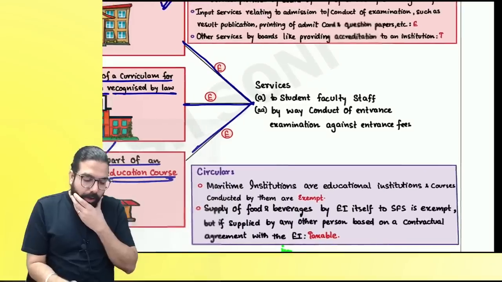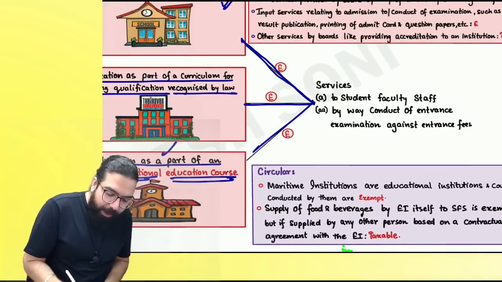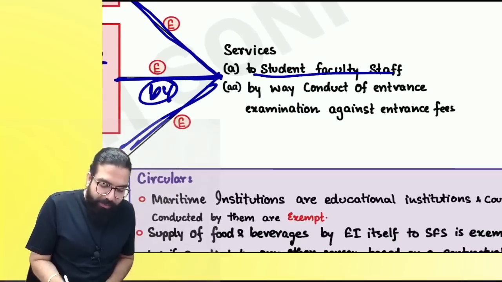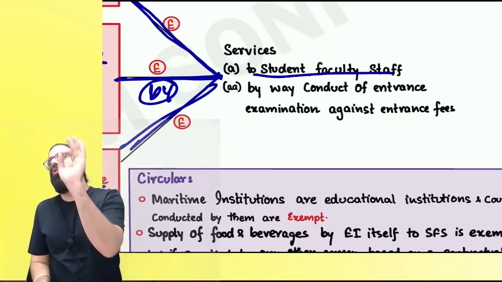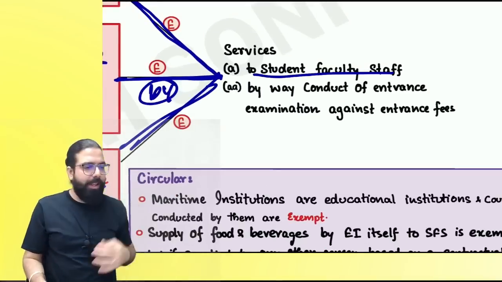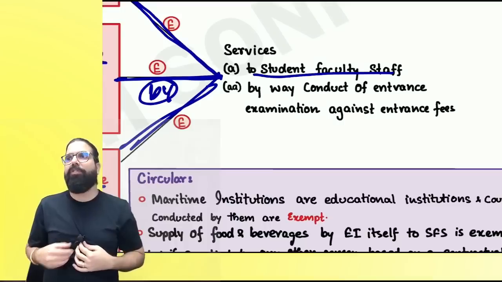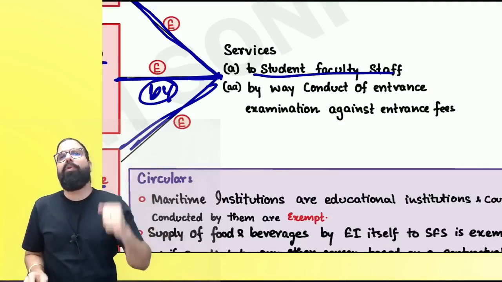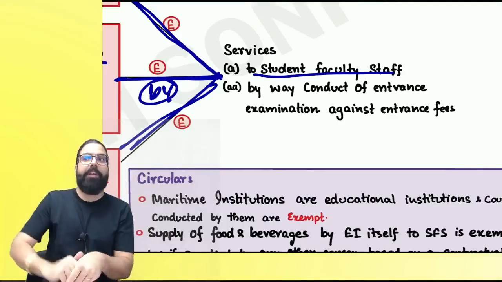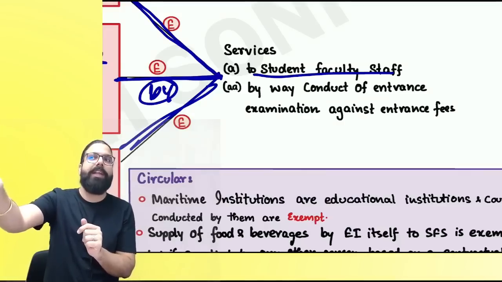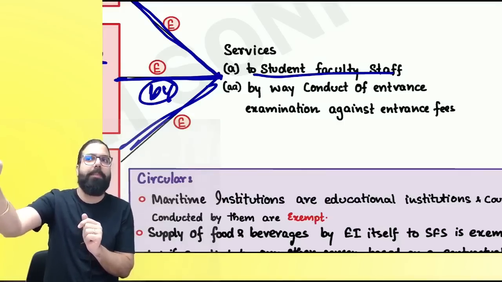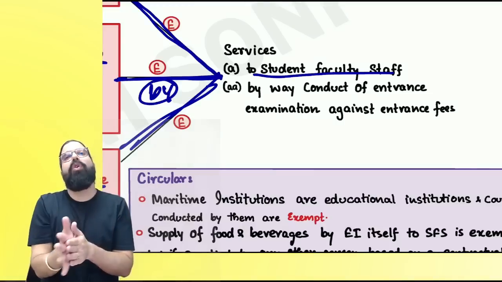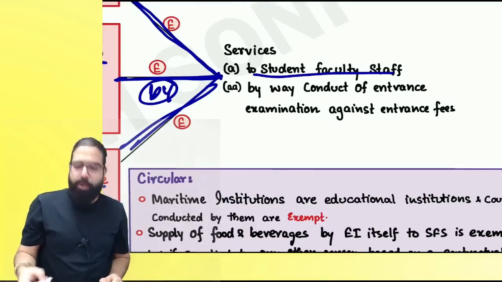Next. Sir, over here now, when these people are going ahead and providing services provided by educational institution to student, faculty, and staff, then it shall always be exempted. Whenever educational institution is providing to student, faculty, and staff. Now, tell me one thing. You came to Christ University supposedly to take admission. You are not my student yet. I will go ahead and take your exam before giving you admission. Entrance test, I will go ahead and charge you an amount. That also will be exempted. Can we go ahead, everyone?